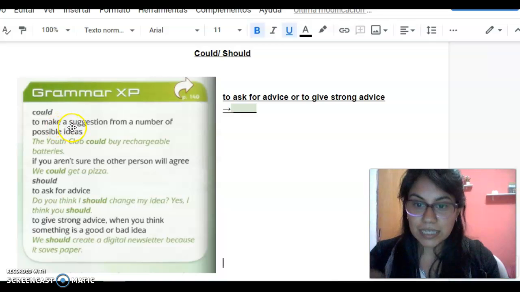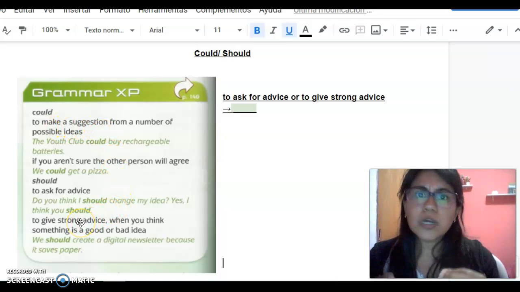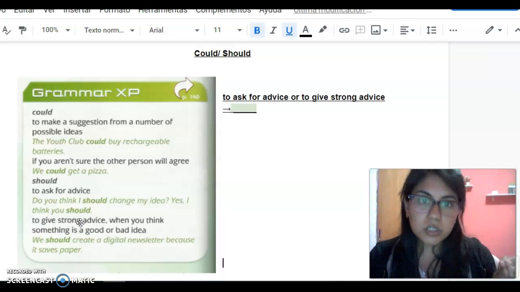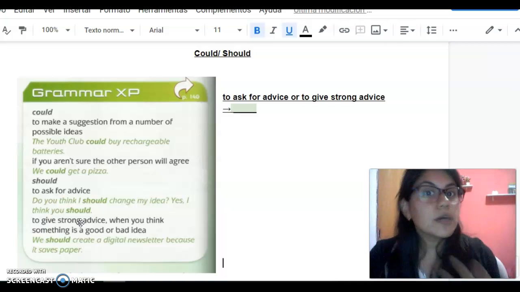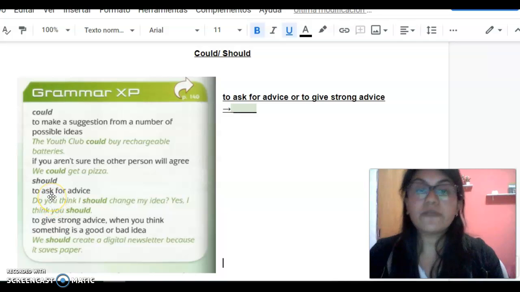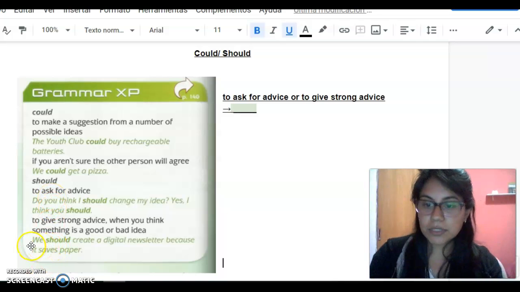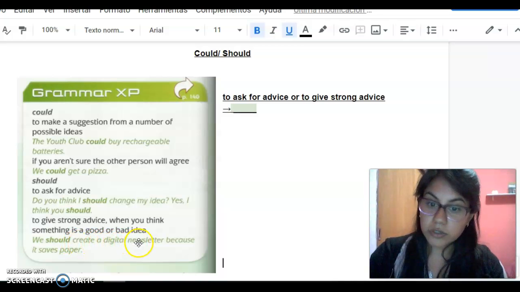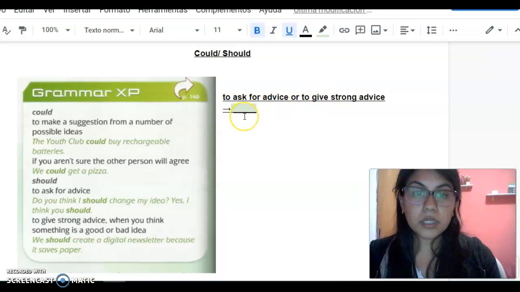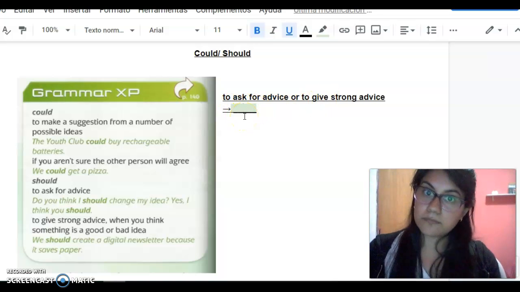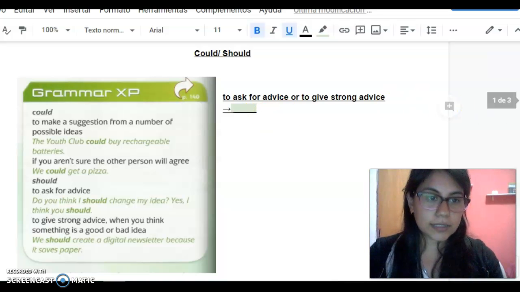Here we make a suggestion, okay? And here you give a strong advice because you are sure that the other person is going to do something wrong or something that's very, very good for him or her. So remember that we use should for strong advice. And the example says, we should create a digital newsletter because it saves paper. So here I invite you to write. This says, to ask for advice or to give a strong advice, we use could or should. There you have to write your answer.